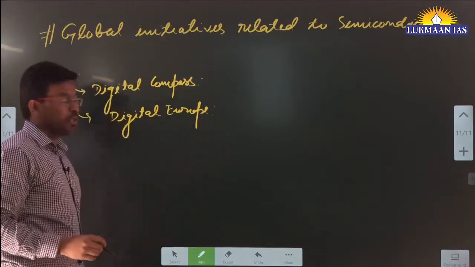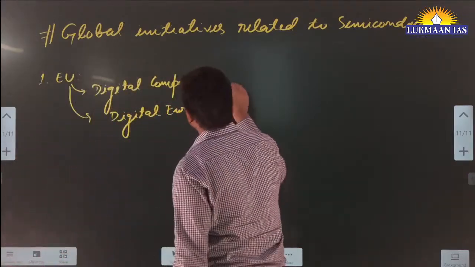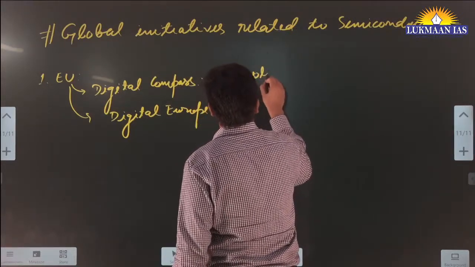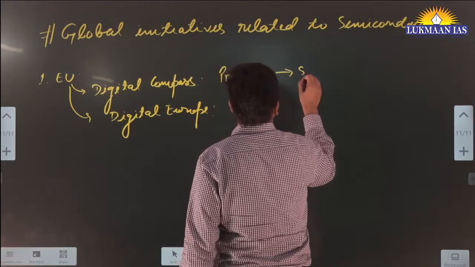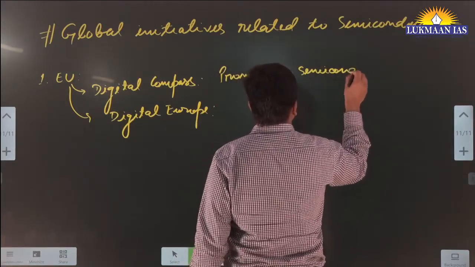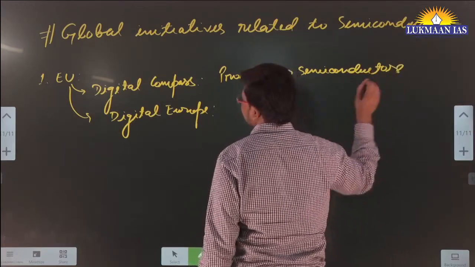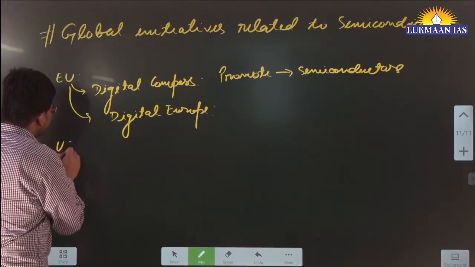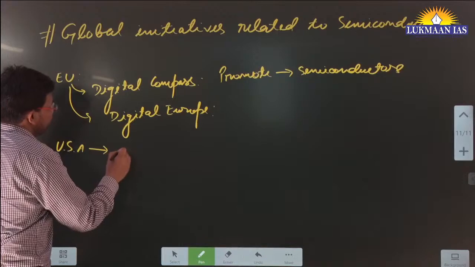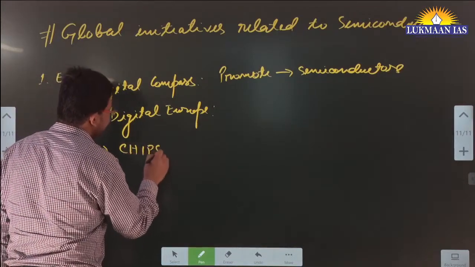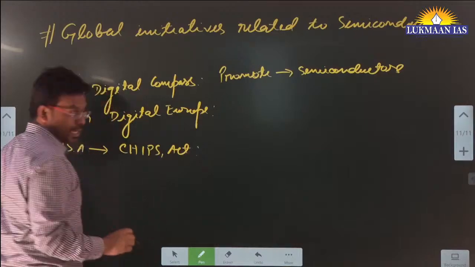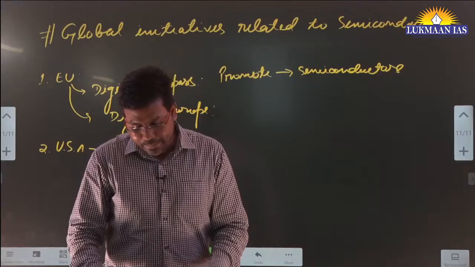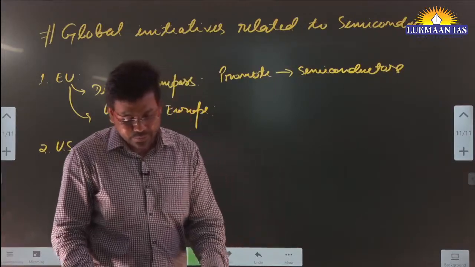These programs of the European Union promote manufacturing of semiconductors in Europe. So the European Union already has a law that allows this particular thing. If I talk about the United States of America, they have the CHIPS Act. So what is the CHIPS Act? The CHIPS Act of the United States of America is about creating helpful incentives to produce semiconductors.